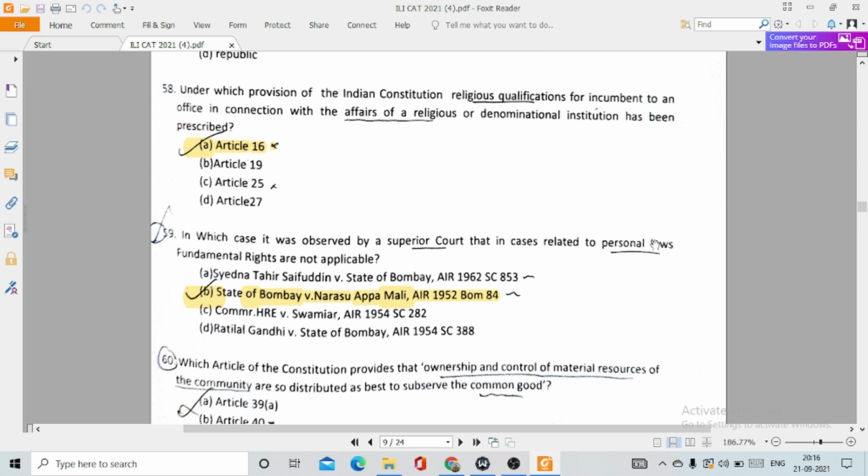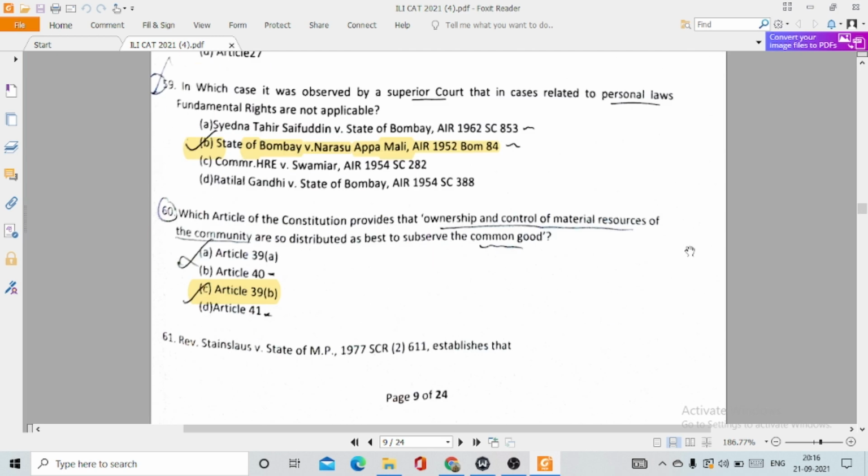59. In which case was it observed by a superior court that in cases related to personal laws, fundamental rights are not applicable? This has been held in the case of State of Bombay versus Narasu Appa Mali, option number B. 60. Which article of the Constitution provides that ownership and control of material resources of the community are so distributed as best to subserve the common good? This is option number C. This is Article 39B.